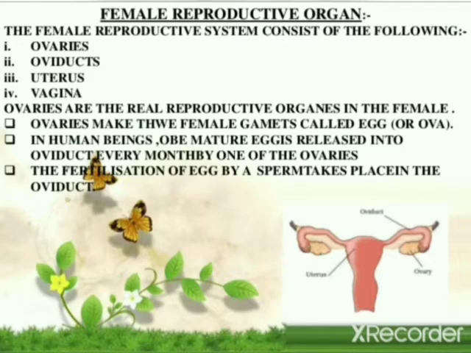In human beings, ova mature, and an egg is released into the oviduct every month by one of the ovaries. The fertilization of the egg by a sperm takes place in the oviduct. So this is the diagram of the female reproductive system, and you can see the ovaries, oviduct and uterus in the diagram.